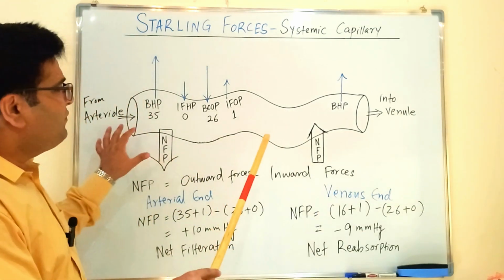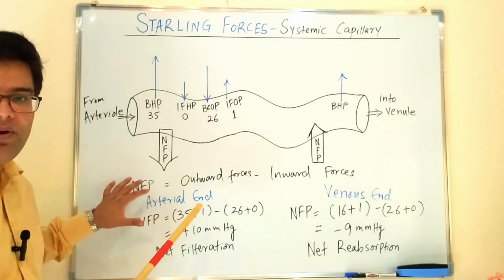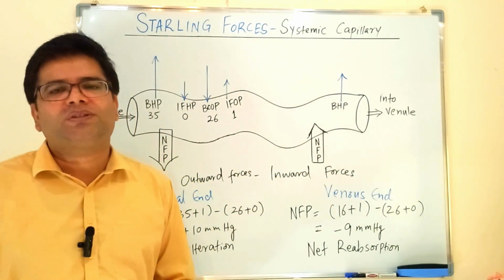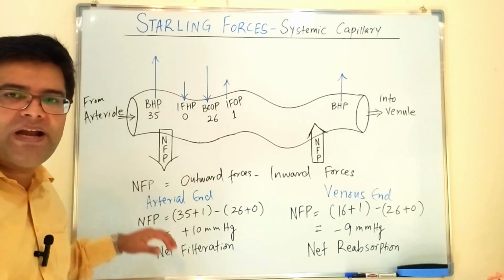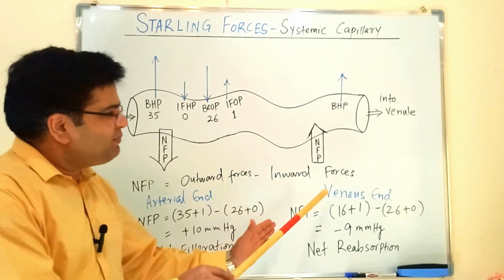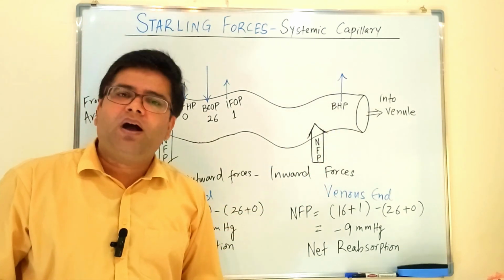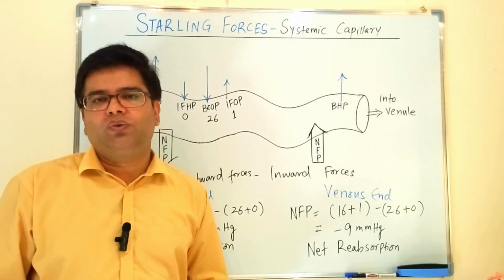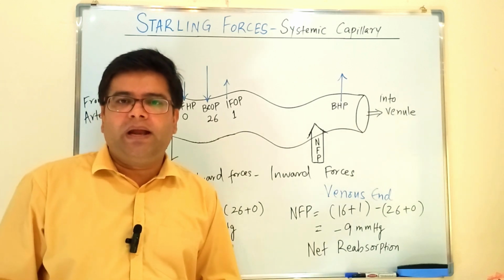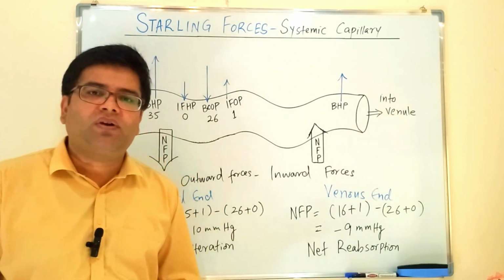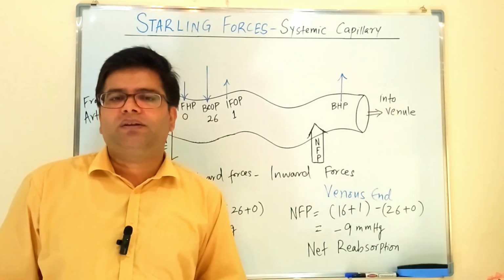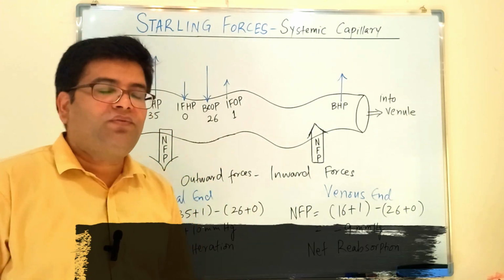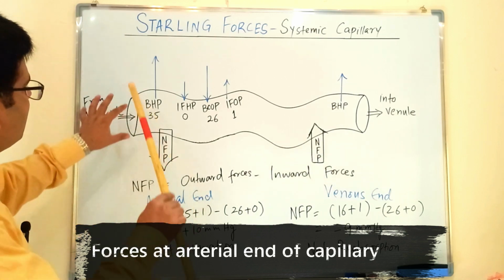Today we are going to study the Starling forces which are acting at the arterial end of the capillary and the venous end of capillary, and how the interplay between these forces is responsible for filtration at the arterial end of capillary and reabsorption at the venous end, and how disturbances between these forces will result in conditions called edema, which can happen in case of cardiac failure, renal failure, liver failure, and many other clinical conditions.